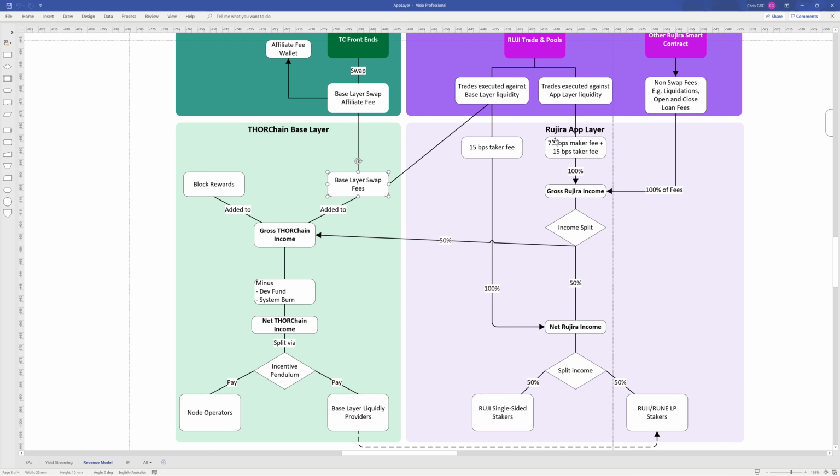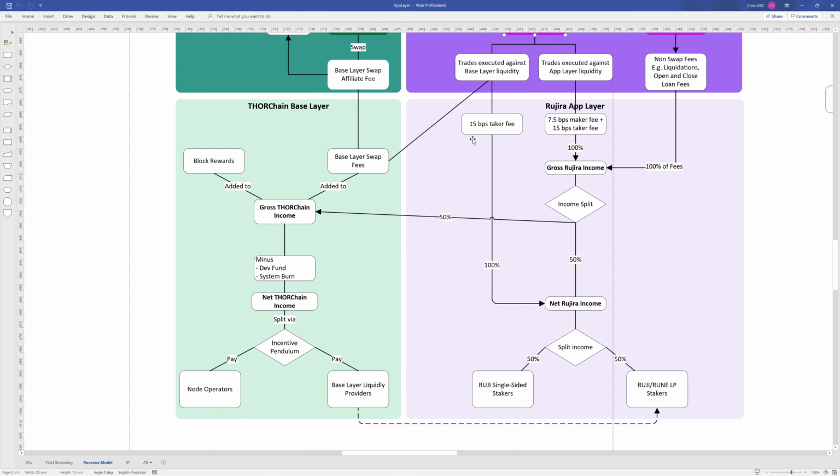So therefore you have two parts. You have then this gross Rujira income here, that then has an income split to the THORChain gross income here, and the ones that are leveraging the base layer will just go down, the fees collected will go down and go to the net income, and kind of bypass that split there as well. Again, because THORChain's already collected the swap fee for that trade there, because the trade within the Rujira DEX leveraged the base layer.